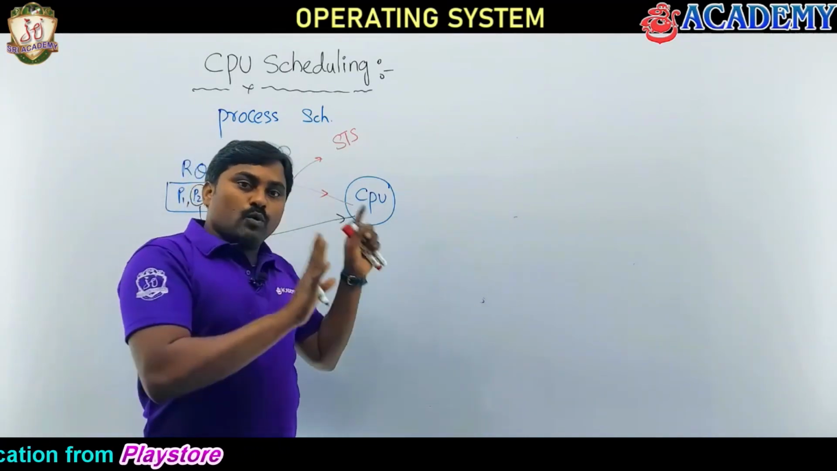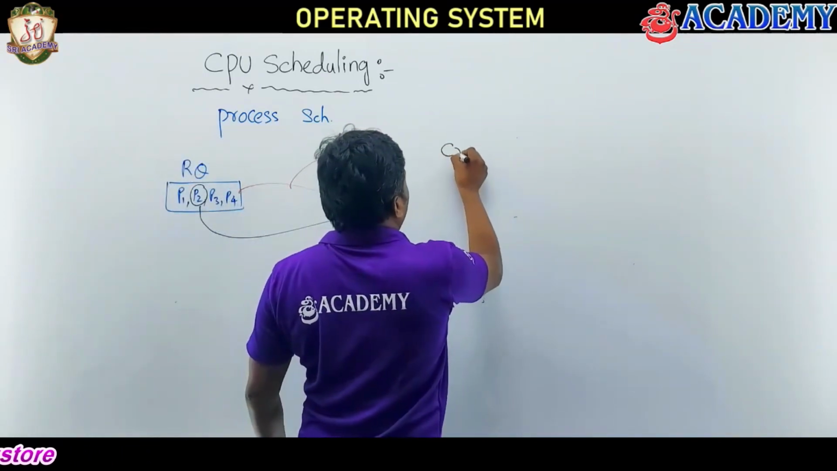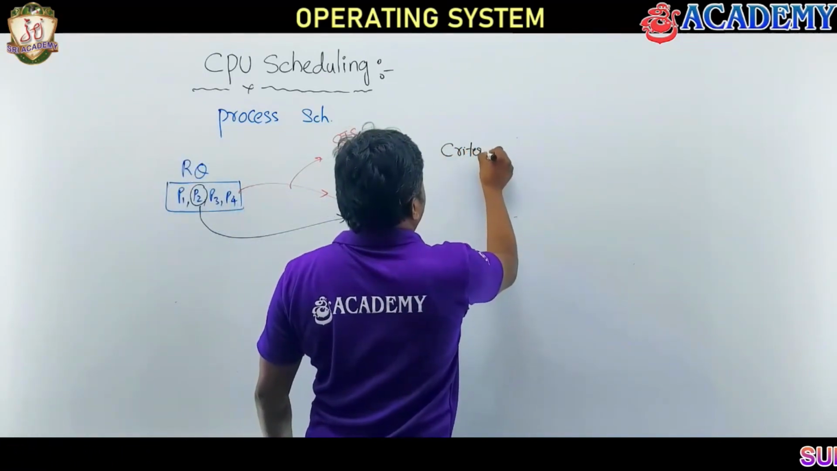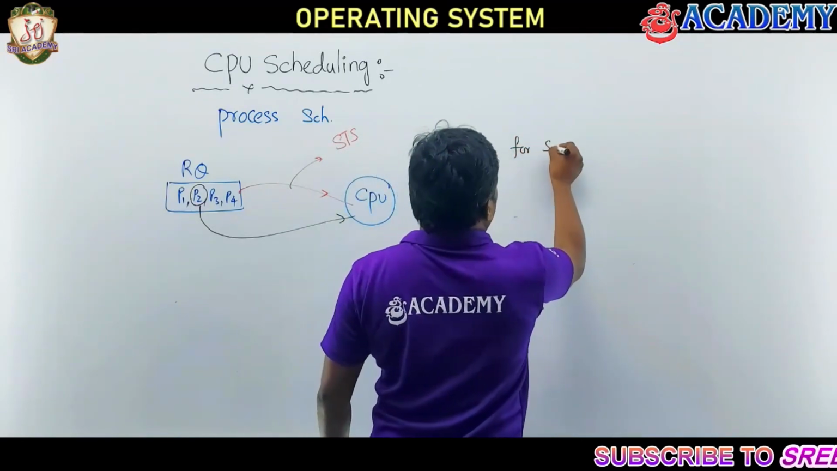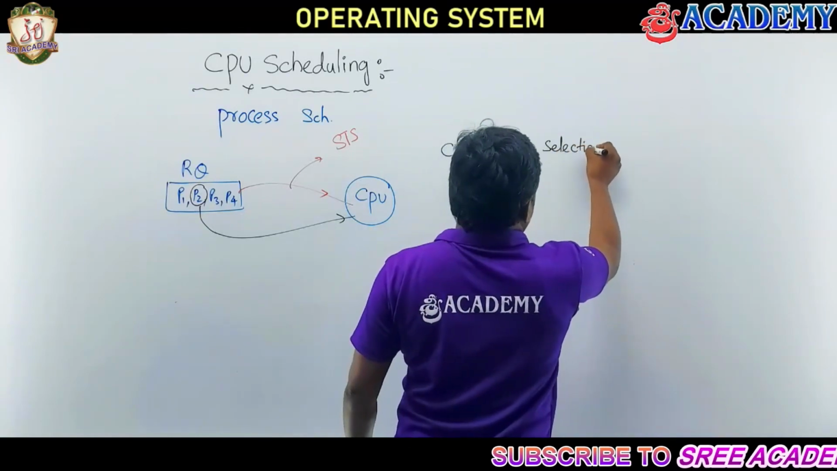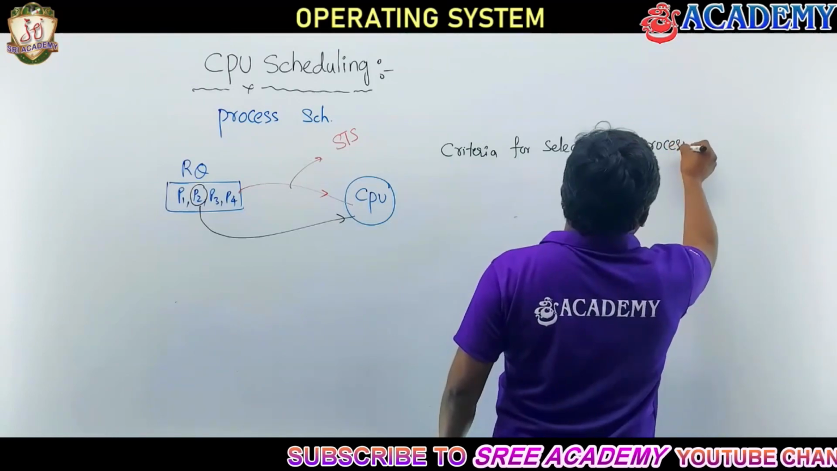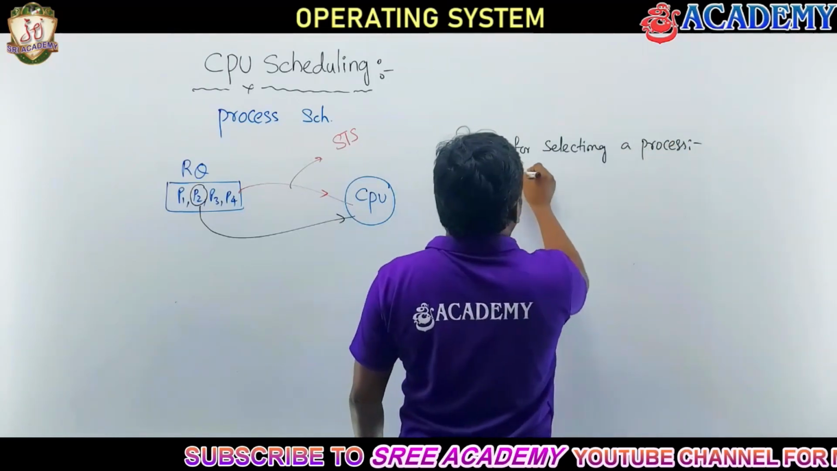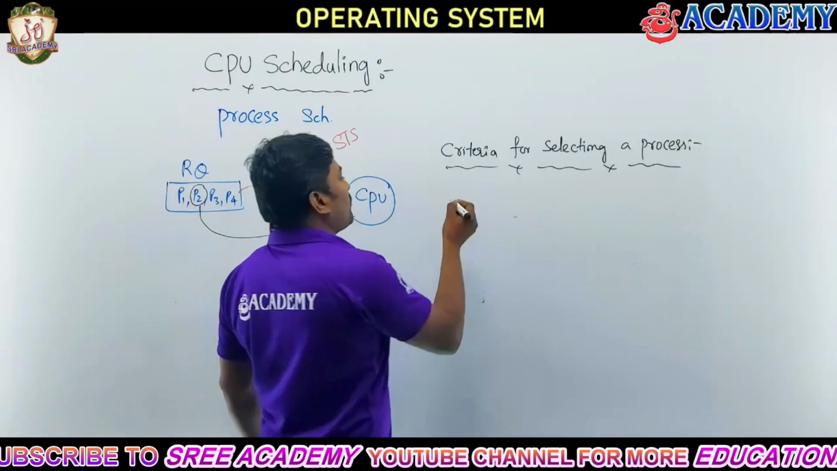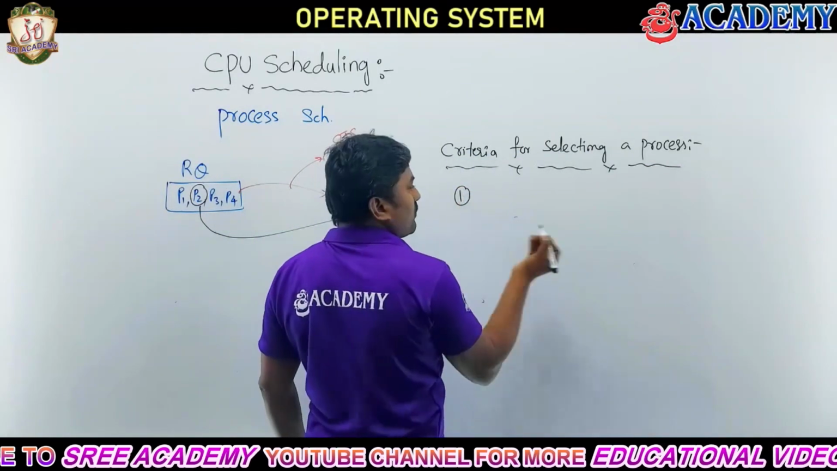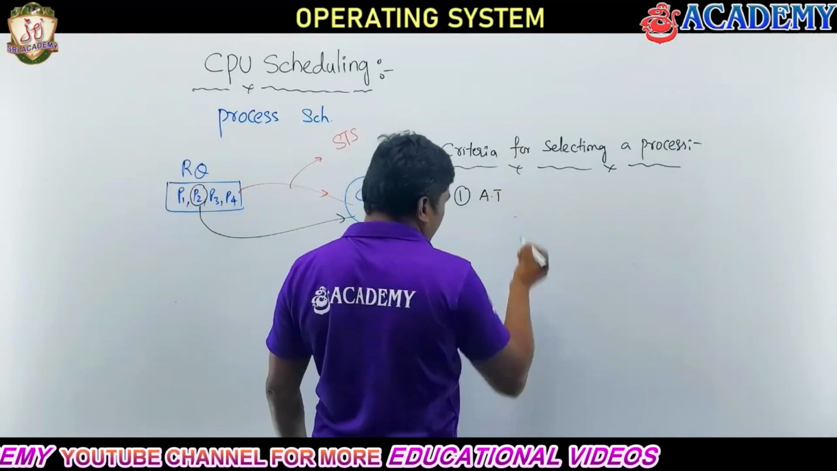We have to use some policies to pick based on some criteria. So criteria, I am writing the criteria. Criteria for what? For selecting a process. Criteria for selecting a process means your scheduling policies may use a criteria for selecting a process. For one criteria, I would like to say some of them are based on the arrival time of a process.